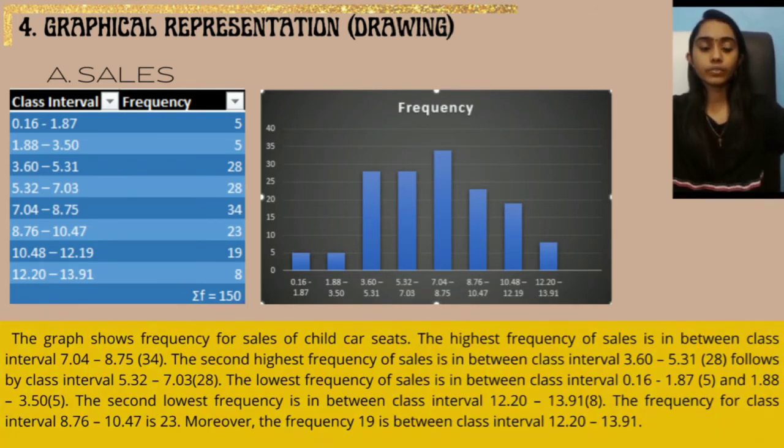The second lowest frequency is in between class interval 12.20 to 13.91 in bracket 8. The frequency for class interval 8.76 to 10.47 is 23. Moreover, the frequency 19 is in between class interval 12.20 to 13.91.